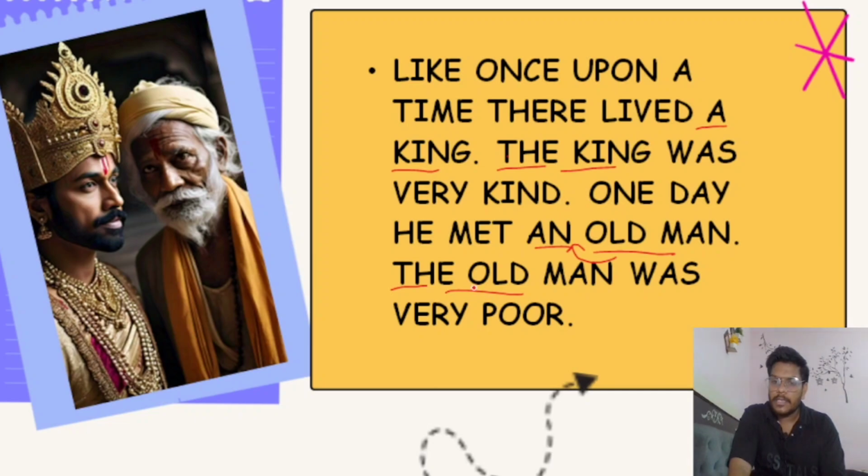Now what do we use here? The. Why are we using the old? Because we are familiar with the old man. It means this is the definite article. Do you understand? Okay, that's nice.